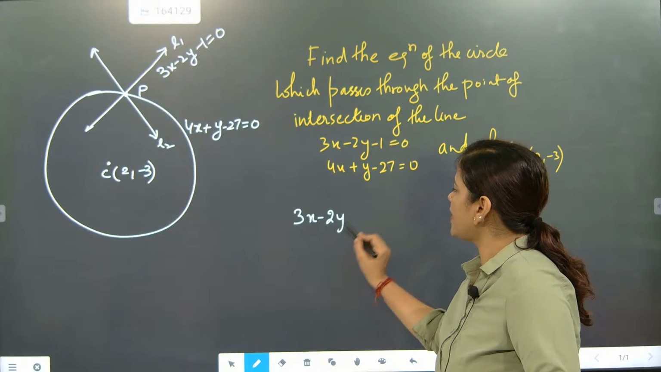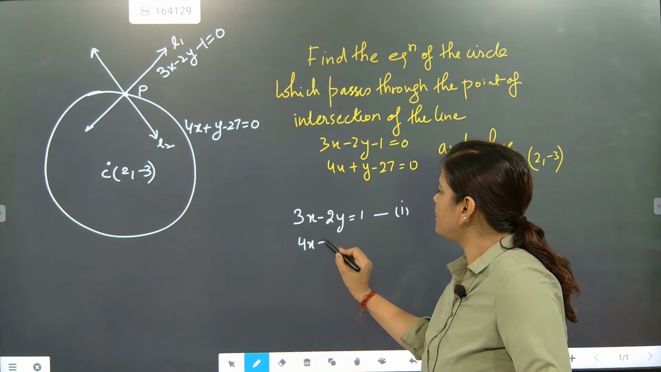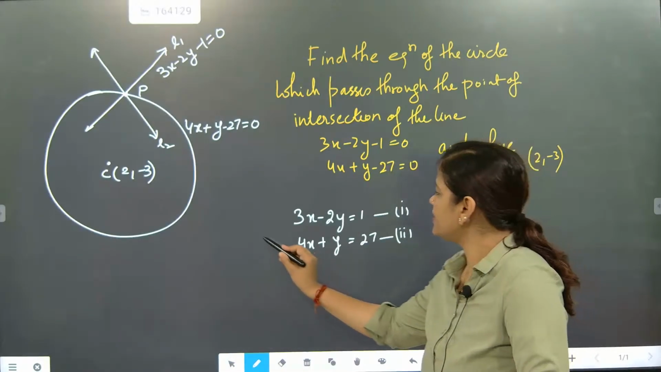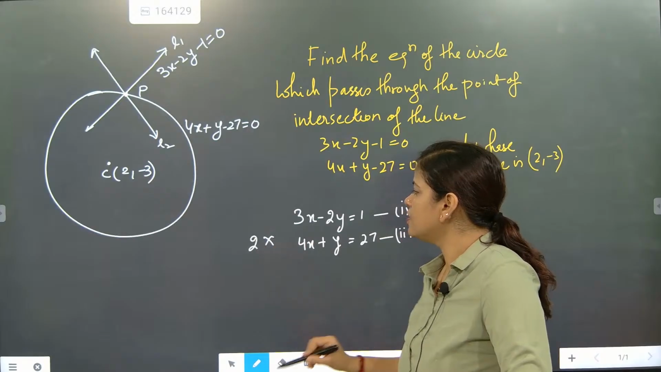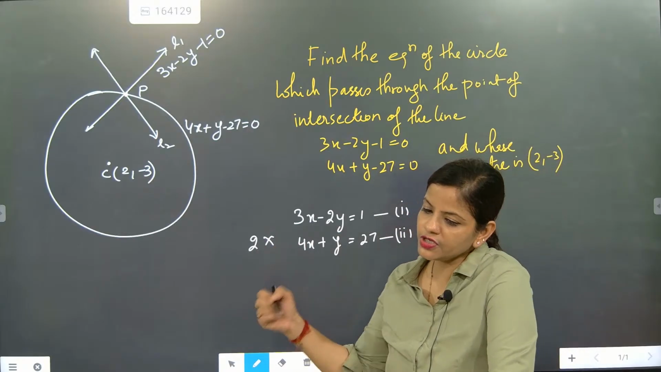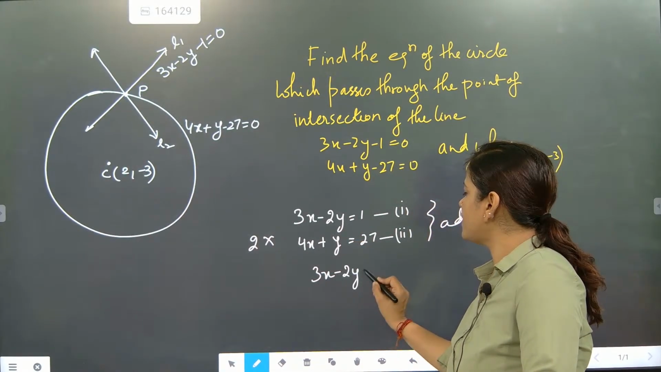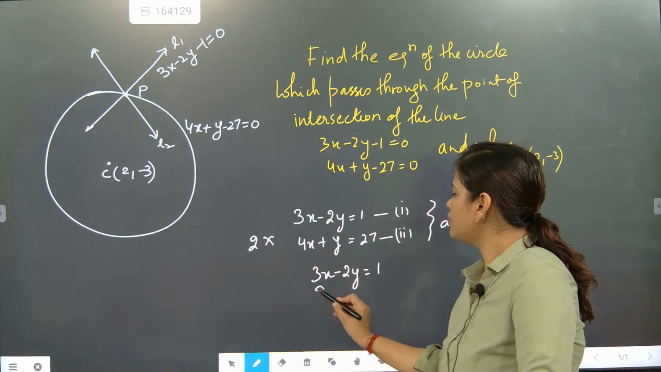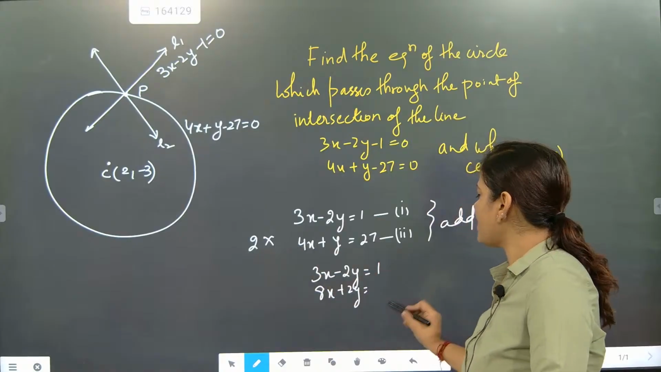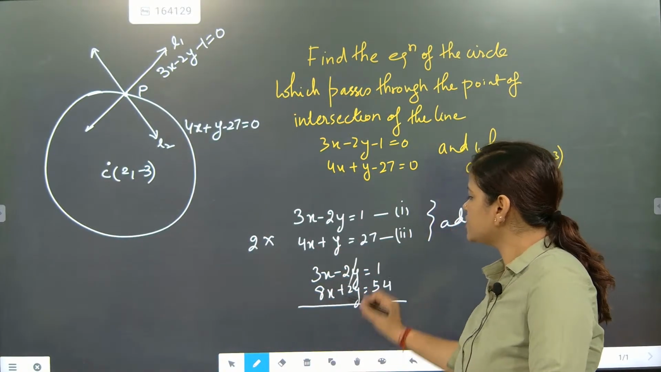3x minus 2y equal to 1, this will become equation 1. Now 4x plus y equal to 27, this will become equation 2. Just multiply equation 2 with 2 and add. Understood? So multiply equation 2 with 2 and add. What will it become? 3x minus 2y equal to 1. And here 4 2s are 8x plus 2y equal to 2 times 27, so 54. So here the y terms will cancel.